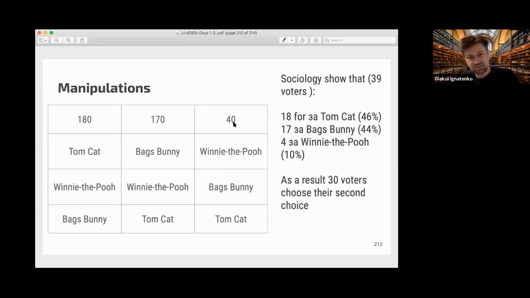As a result, 30 voters from the last column switch from the first choice, which has no chances at all, to the second choice, and now Bugs Bunny is the winner.